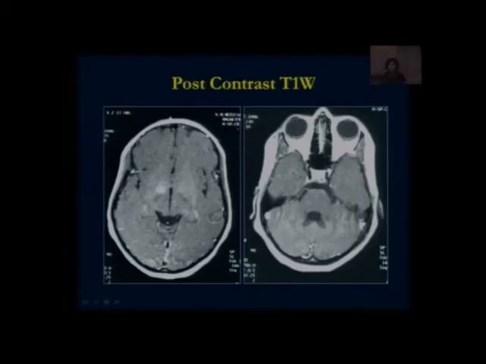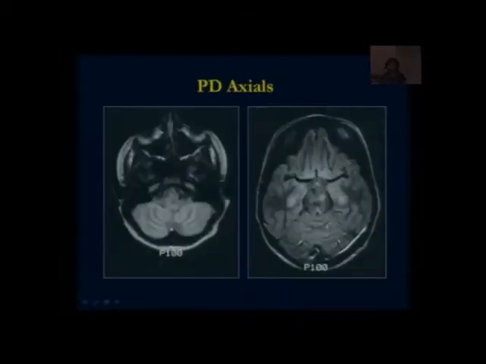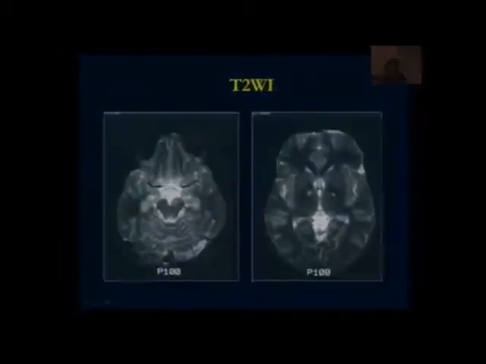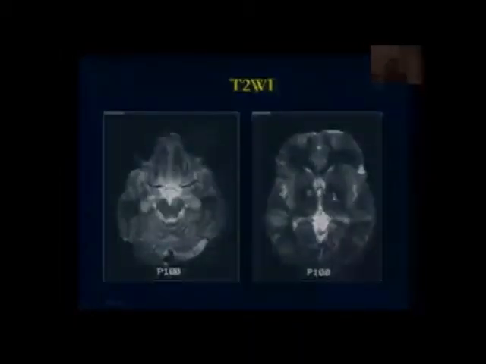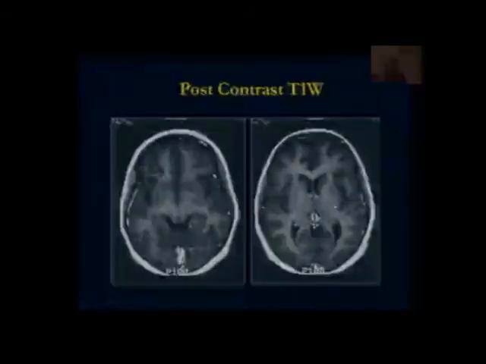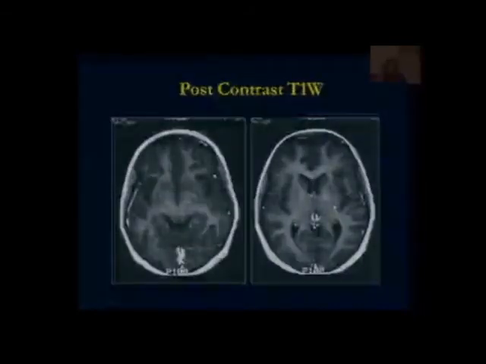These were the contrast images. Actually, I don't have the plain T1 axials because these were clicked images. But here, this lesion in the right globus pallidus was bright even on the T1 weighted images. So these were non-enhancing bright signal areas, and also bright on the T2 in the globi pallidi. So you see there was not much change. Everything remained unchanged, with neither progression nor regression. On the contrast, again, there was no evidence of contrast enhancement.